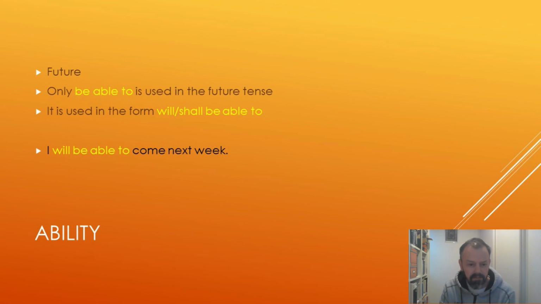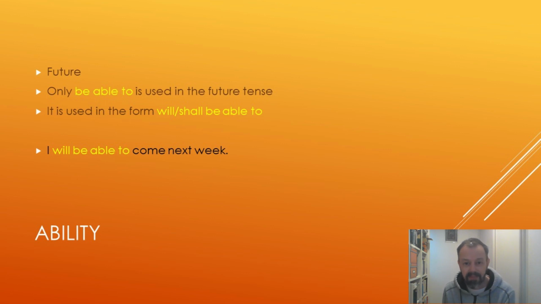The point here is if you did use could, there is a possible sentence. I could come next week is a correct sentence, but as we'll see later, it doesn't mean the same thing as I will be able to. It doesn't express ability. I could come next week is basically saying a possibility.